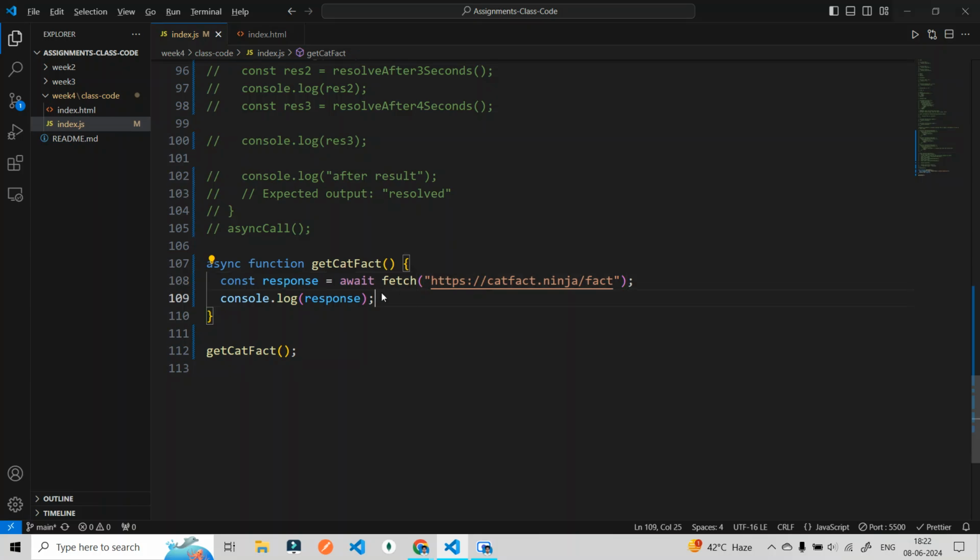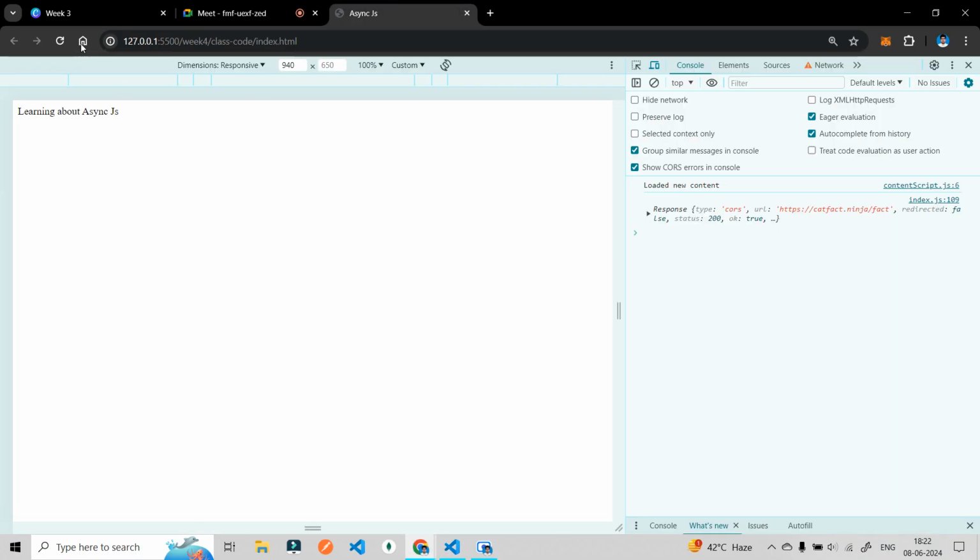Okay. Now let's see what is happening here. As soon as I refresh, this particular API is giving me the response, is giving me the type of JSON, and this JSON consists of so many things: body use, headers, okay, tag, status.